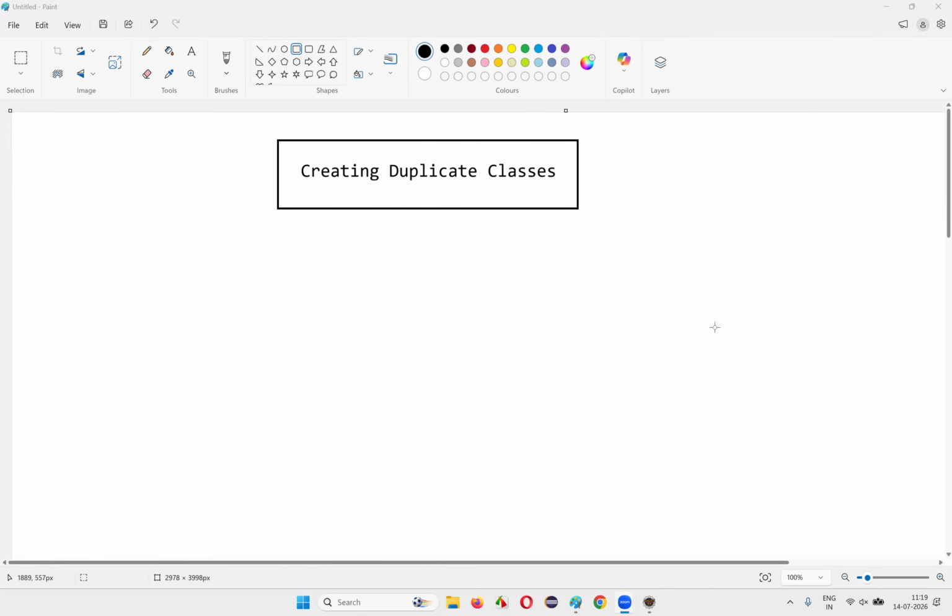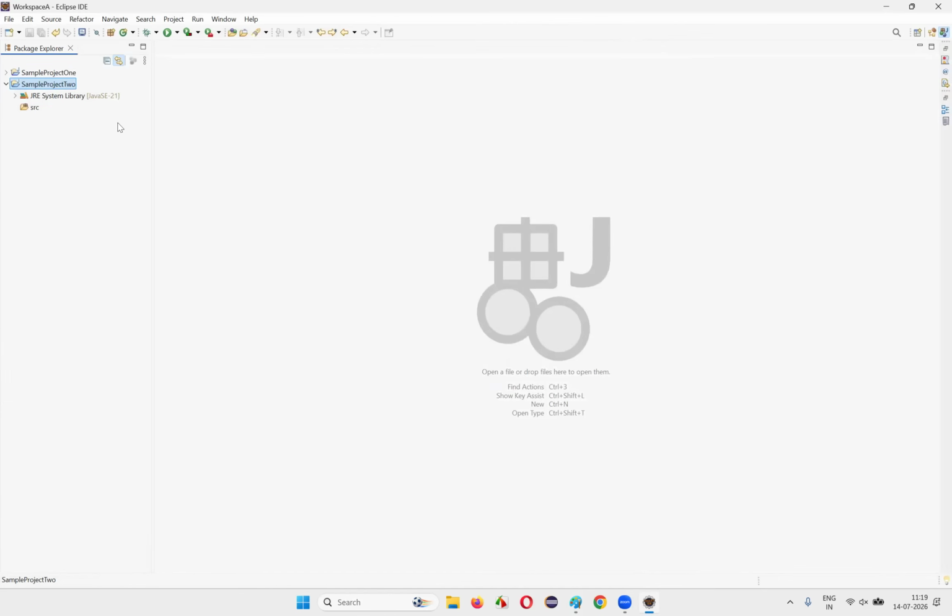I'm going to demonstrate this practically in this session. Creating duplicate classes, is it possible in Java or not? Yes and no. When it will be yes and when it is no, I'm going to cover in this session. Further, I'll switch to this Eclipse IDE here.